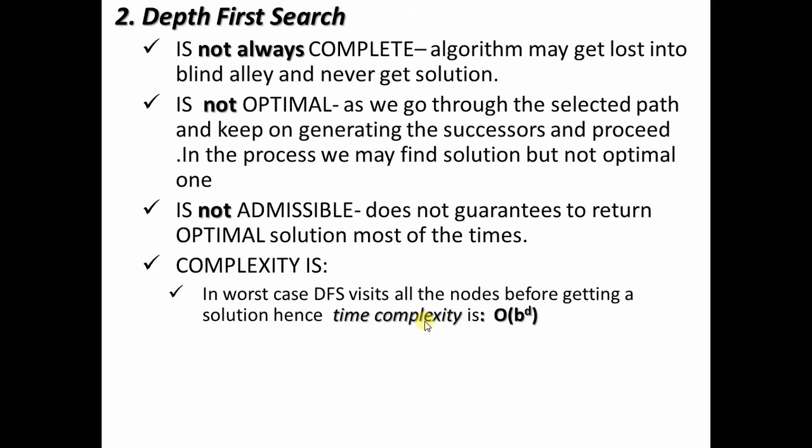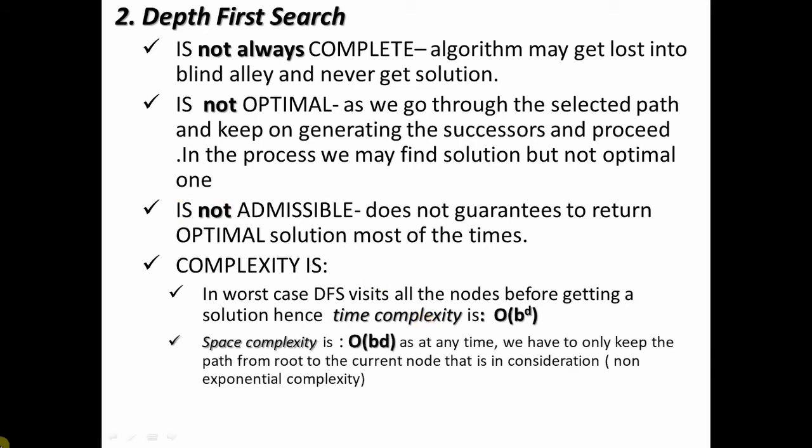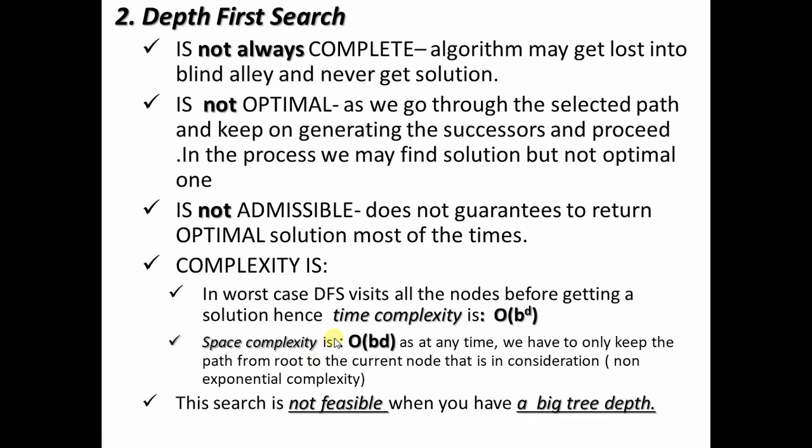Talking about the space complexity, the space complexity is not exponential, it is O(bd), because at any time we have to only keep the path from the root to the current node that is in consideration into the memory. That's why the complexity is not exponential. So we can say that this search algorithm is not feasible when you have a big tree depth.